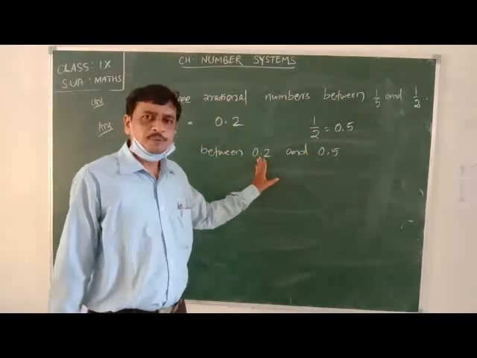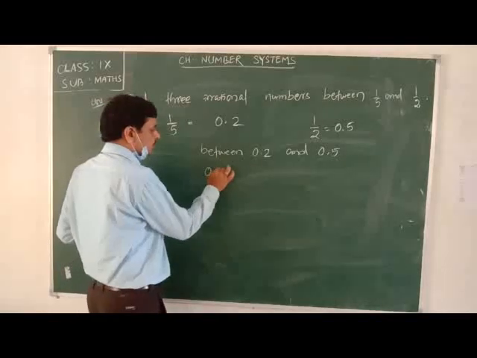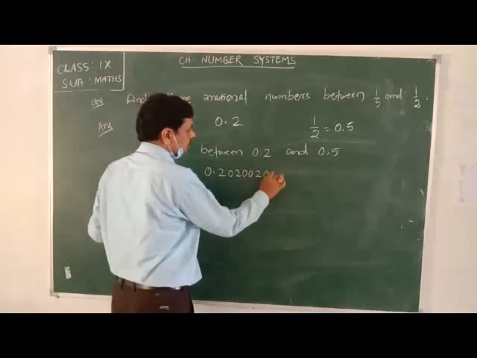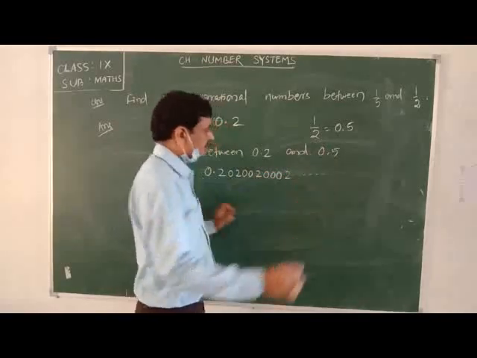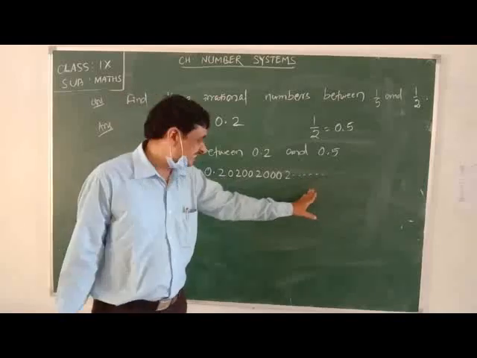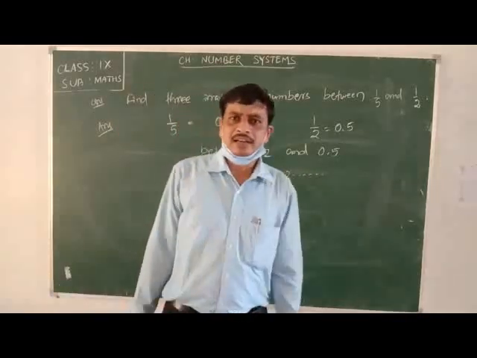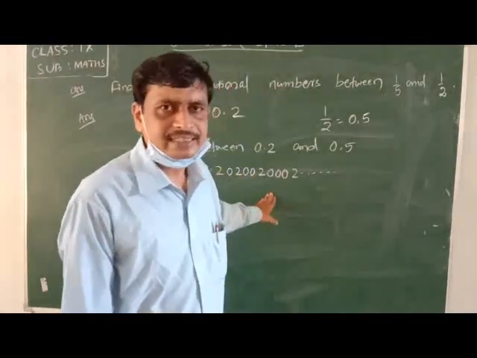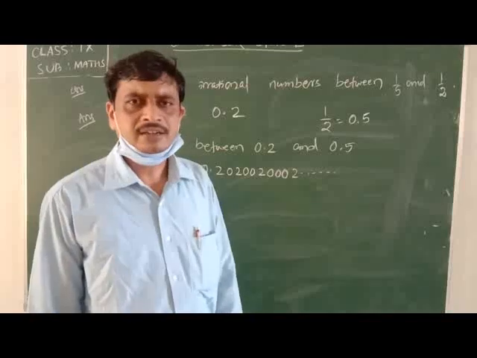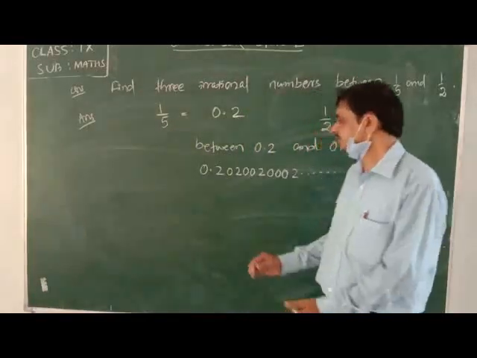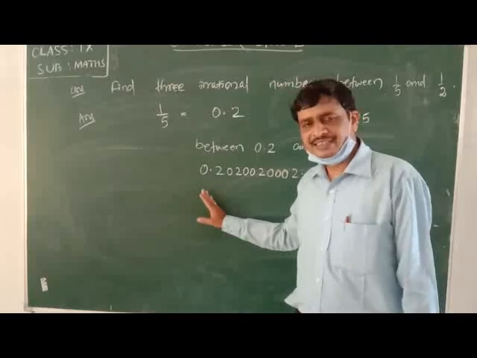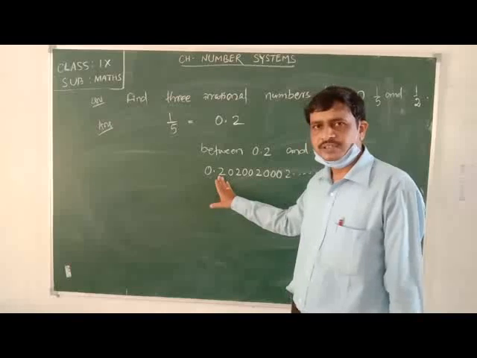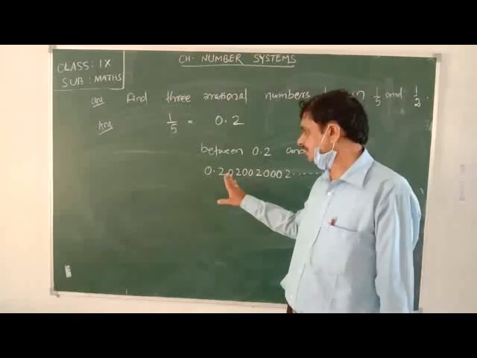After 0.2, the numbers will come as 0.2002, 0.2002002, such type. Here, this decimal part is endless. It doesn't end at any place. Since it continues, it is non-terminating. Next, look at the places of the digits which are present here. 2, after 2 that is 0, after 0 it is 2.